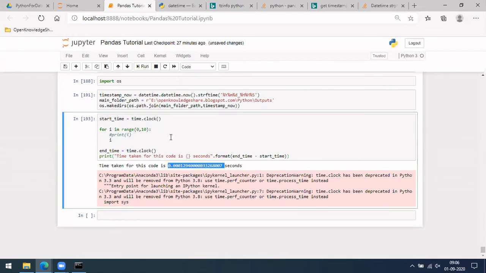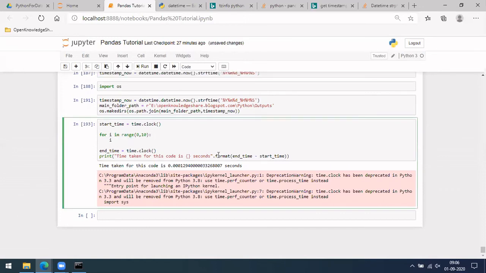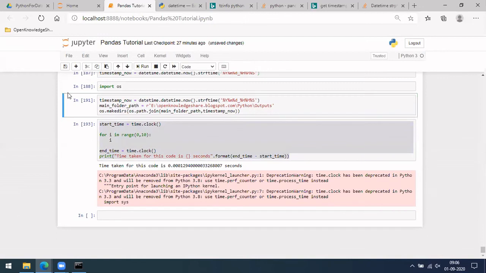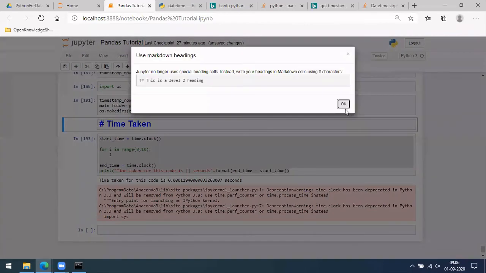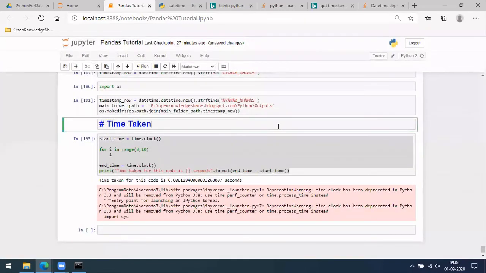Okay, so we use this in case you are running large programs and we want to know how much time it takes. So this is one more thing we use. Okay, so this is about calculating time taken. Mostly, let me talk about some small things on pandas, and then we can close this topic.